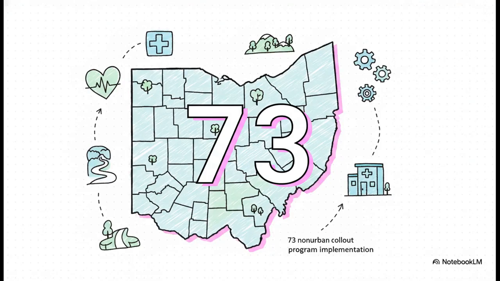Drawing from the CMS 50-state spotlight and Ohio's project narrative, the state's target baseline covers 4.4 million rural residents spread across 73 non-urban counties. The state's documentation makes it clear that these specific regions are facing some very distinct challenges, namely strained healthcare infrastructure and significant provider shortages. This 73-county footprint forms the operational boundary for the entire funding rollout we're looking at today.